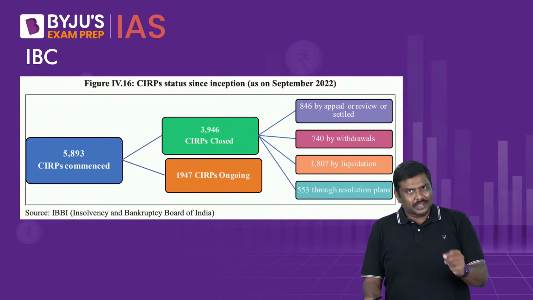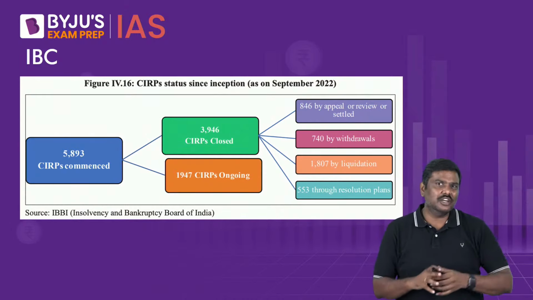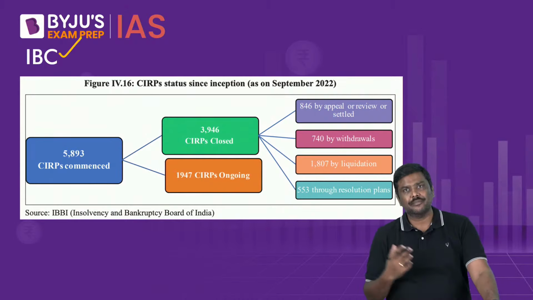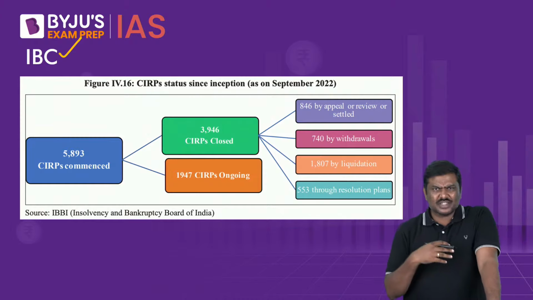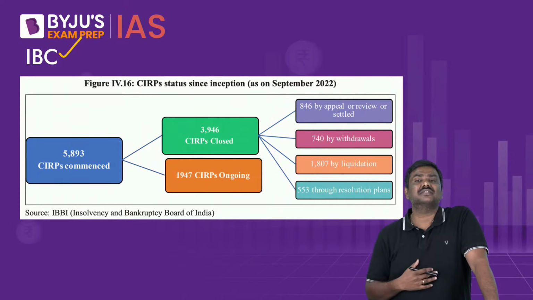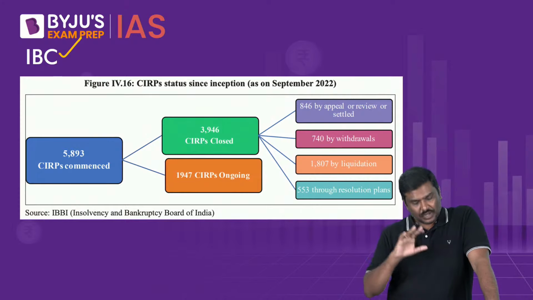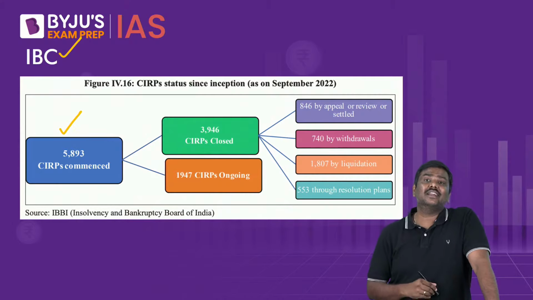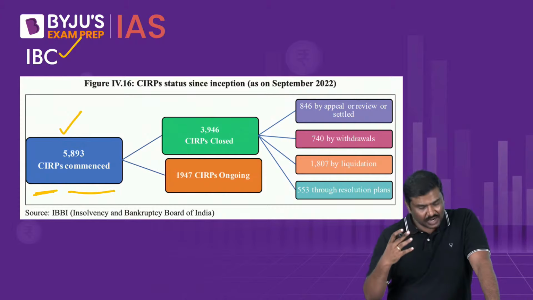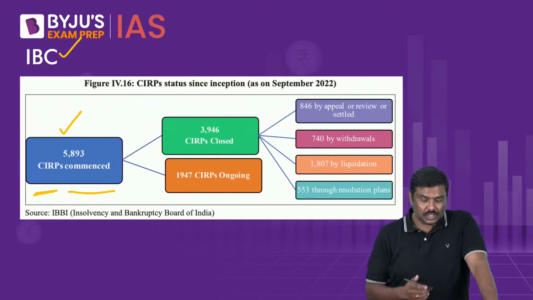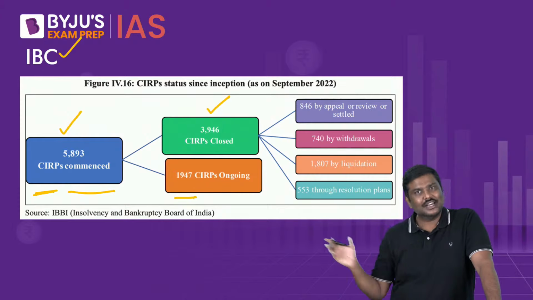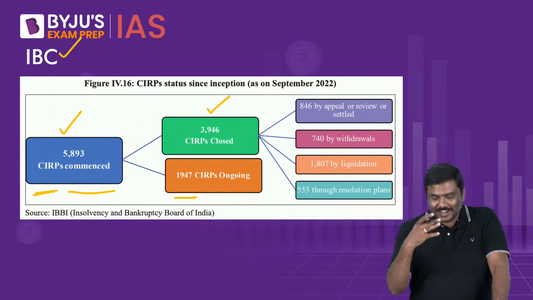Apart from this, in the chapter on monetary policy, another relevant concept is IBC, Insolvency and Bankruptcy Code, which has come into force from September 2016, right? It's been more than 6 years now. What has been the performance? The survey states that 5,893 cases, that is corporate insolvency resolution processes, have started under the Insolvency and Bankruptcy Code. More than 3,900 have been closed. 1,947 are still going on.